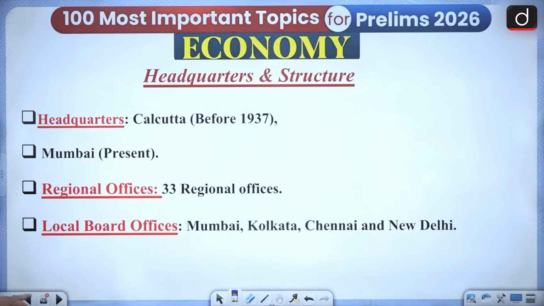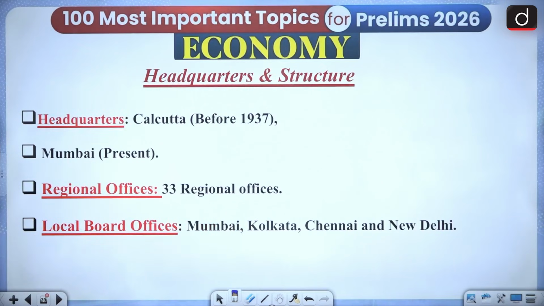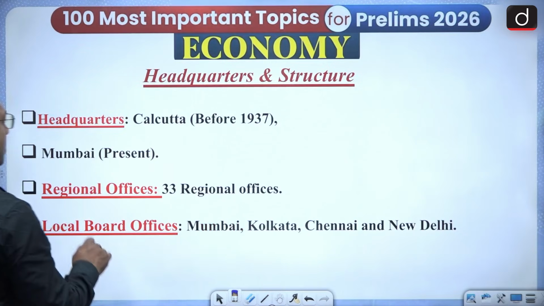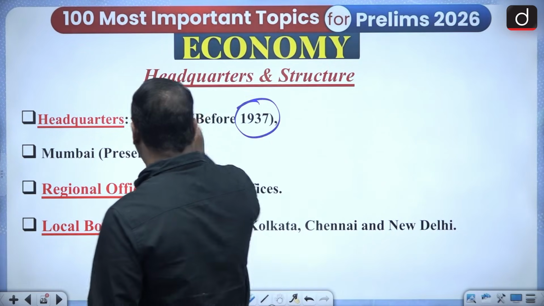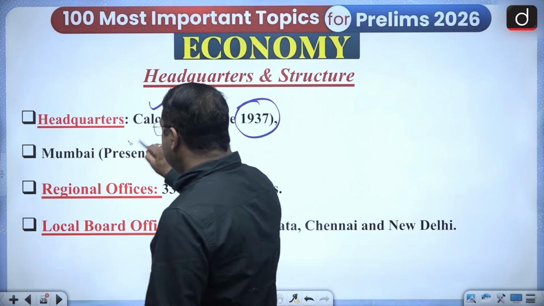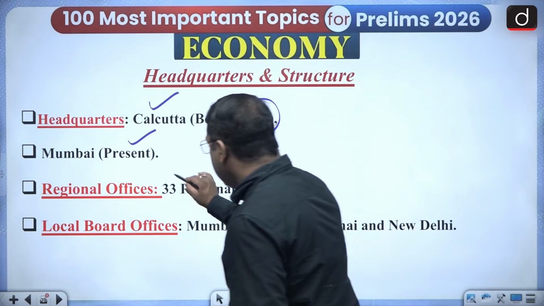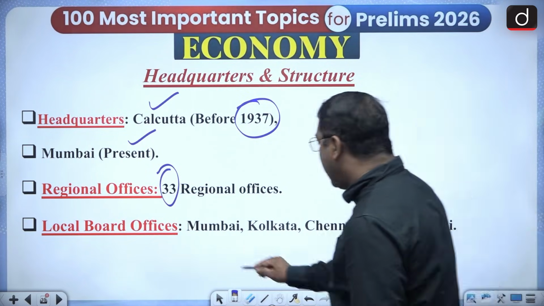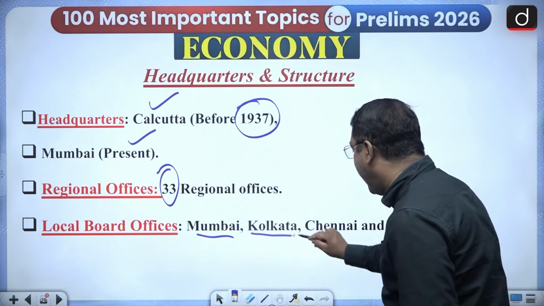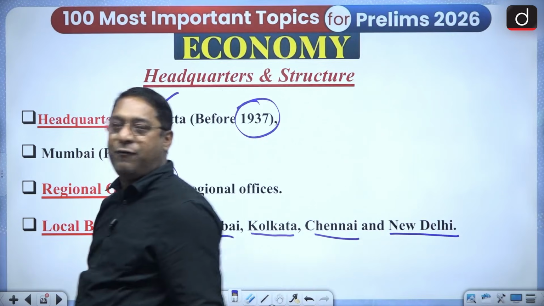So he's the 26th governor, Sanjay Malhotra. And the headquarters, before 1937, the RBI headquarters was Calcutta. At present, the headquarters is Mumbai. What about the regional offices? There are 33 regional offices of RBI. And the local board offices are in Mumbai, Kolkata, Chennai and New Delhi. Very important for you to know all of this.